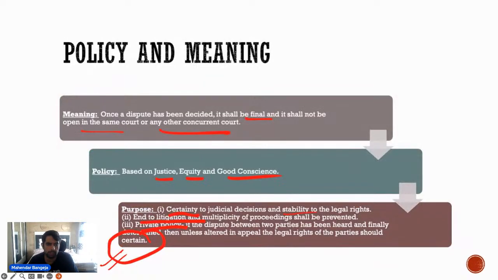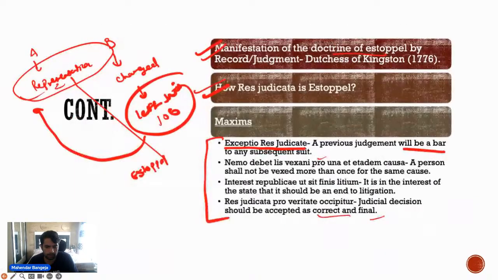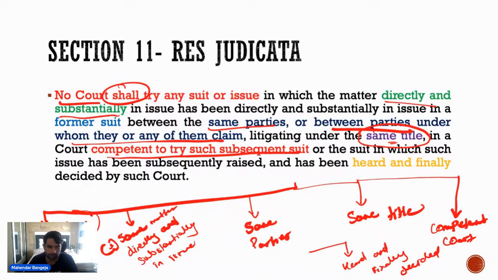तो features यही है कि... So these are the few features that you have to understand. कि पहला है कि no court shall try the same matter directly and substantially in issue, and this matter is between the same parties, and parties who are having the same title, and the court should be competent to try, and the matter should be heard and finally decided. If these are the cases, then res judicata.